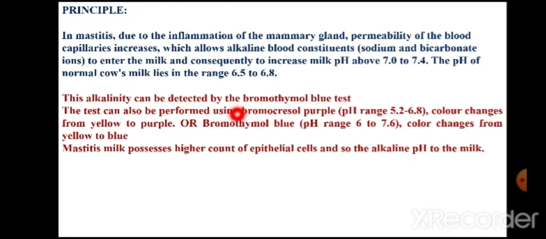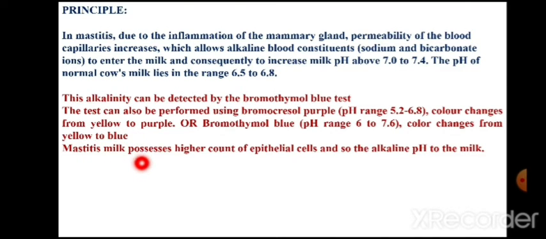In general, these two pH indicator dyes are used: bromocresol purple, which has a color range of yellow to purple. That means under acidic conditions it is yellow, and under alkaline conditions it is purple. Another indicator is bromothymol blue. The color range is yellow under acidic conditions, and blue under alkaline conditions.